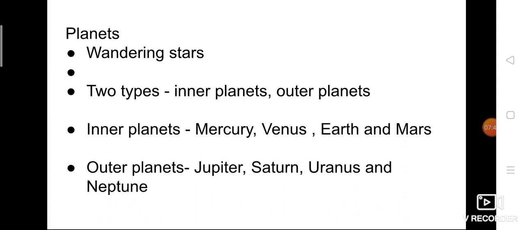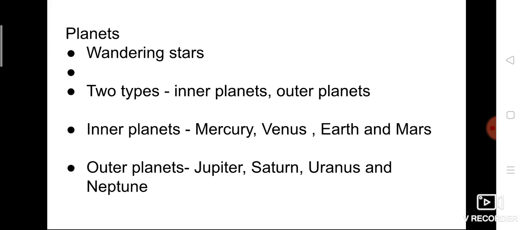Planets are nothing but wandering stars. What do you mean by wandering? Moving here and there. Wandering means what? Now only I told, moving here and there. So we know that planets are revolving, so they are moving, isn't it? So planets are moving stars. That is the term they are given, wandering stars.